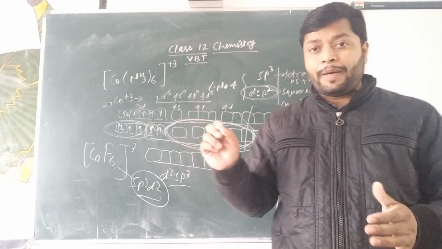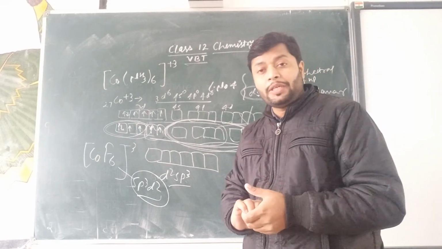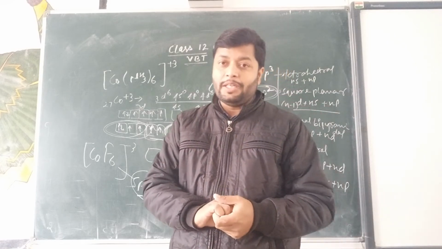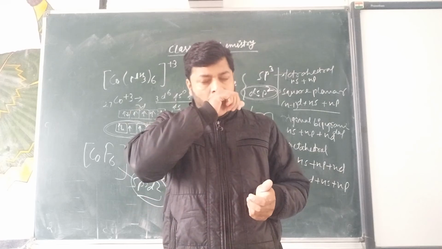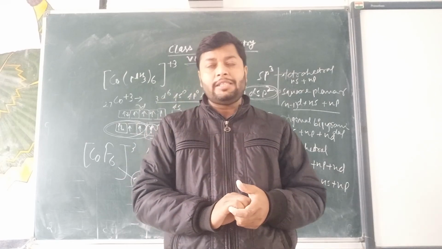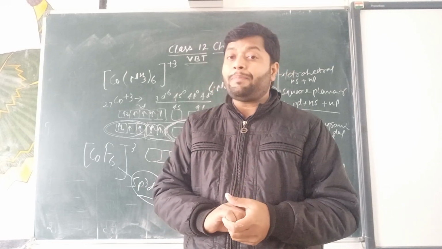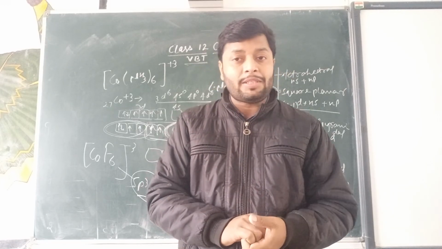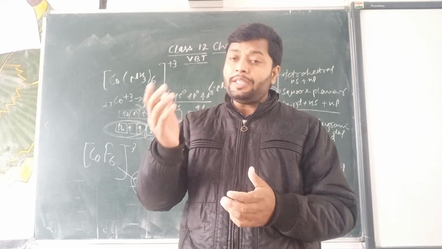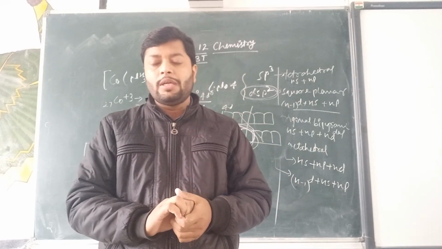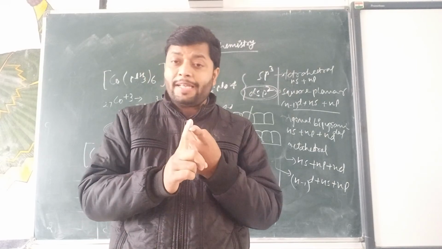Note down whatever I have spoken over here, and try to learn the valence bond theory with some other examples as well. You can take some more examples like FeCl6 minus, FeCl6 and FeCl6. I am just giving this example. Just go through that. What will be the possibility of inner complex formation or outer complex formation in that example? Okay, you can take some more examples from your NCERT book for the same explanation. Why paramagnetic? Why diamagnetic? Why inner complex? Why outer complex?